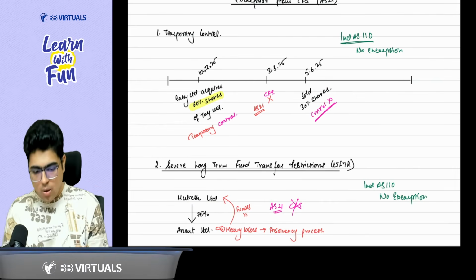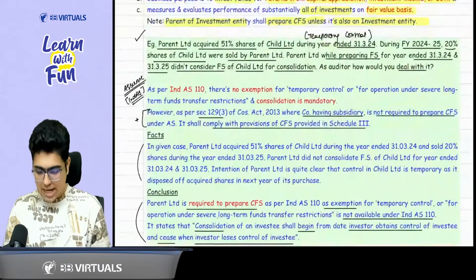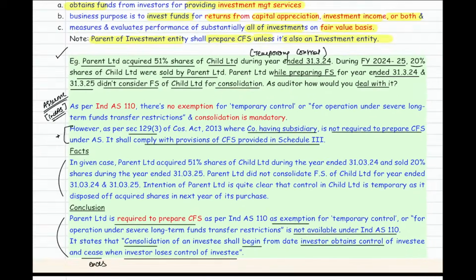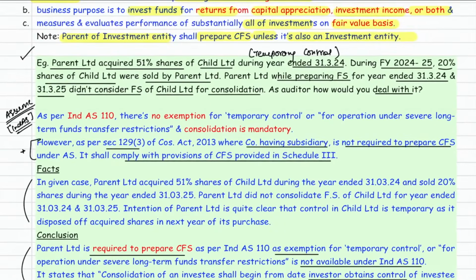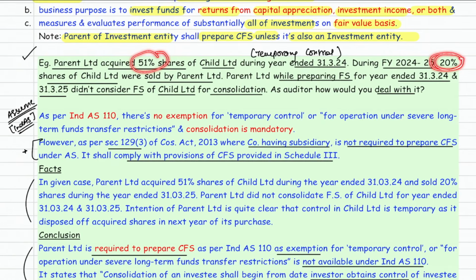Okay, sir. Now everyone, please come to your notes, and in the notes, let's discuss this example given in the material. Sir, what does this example say? Everyone see with me. Parent Limited acquired 51% shares of Child Limited during the year ended 31st March 24. Now in the next year, 20% shares were sold. So if out of 51%, 20% is sold, can I say control is gone? Yes, sir, control is gone.